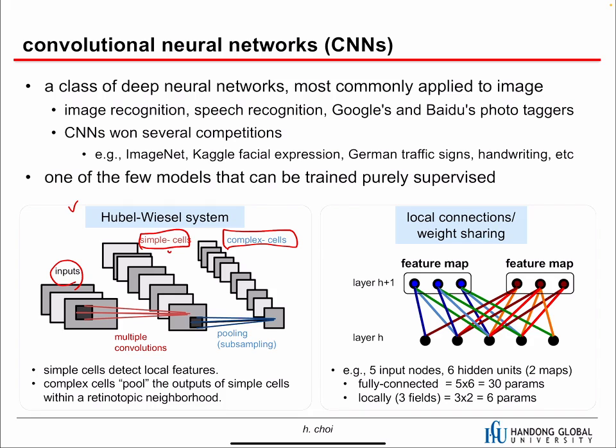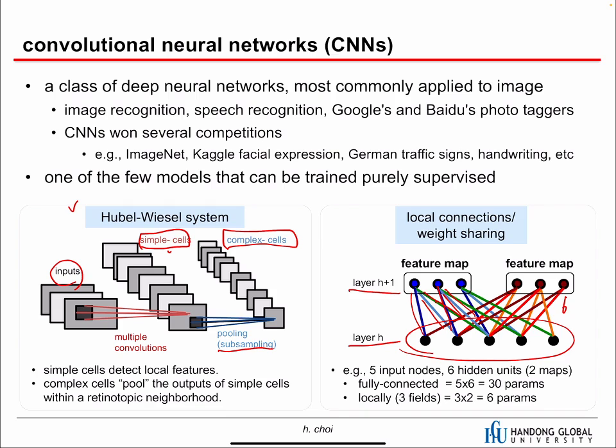Basically, the simple cell is a kind of edge detector, and the complex cell is a little more complicated than the simple cells, but it's like pooling or subsampling. So in the CNN, we took this neuroscientific discovery as it is. We have input and we have kernels. The same color means the same parameter. In this case, we have 6 parameters, even though we have lots of connections between layer h and layer h plus 1.